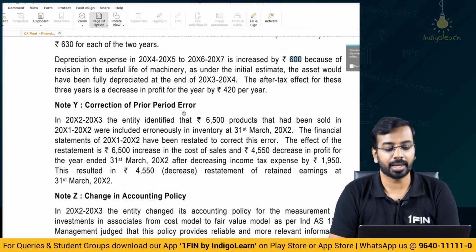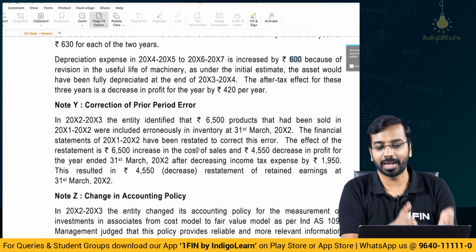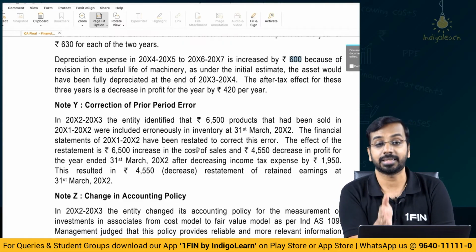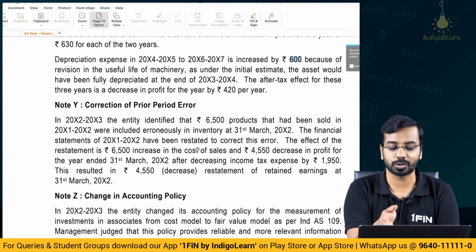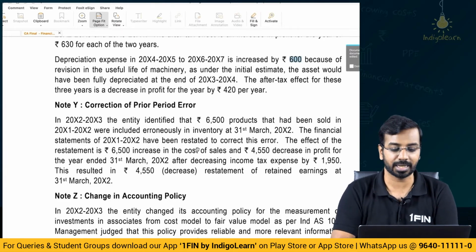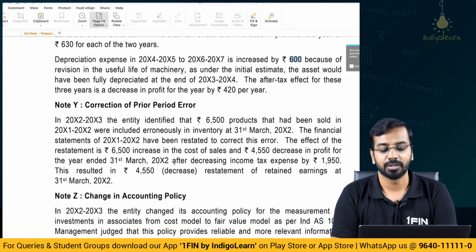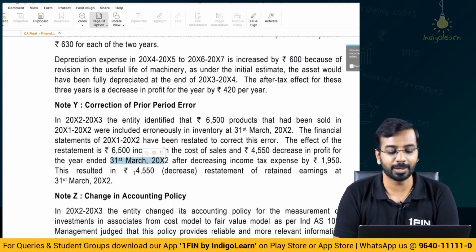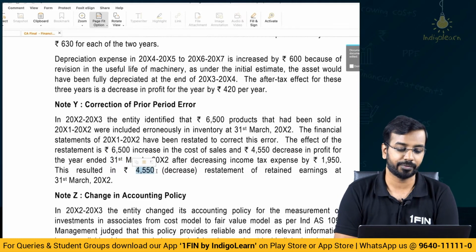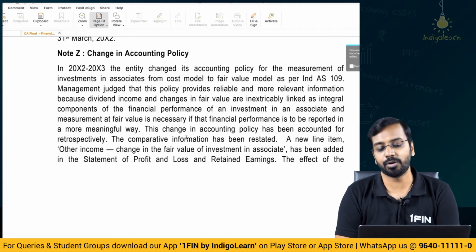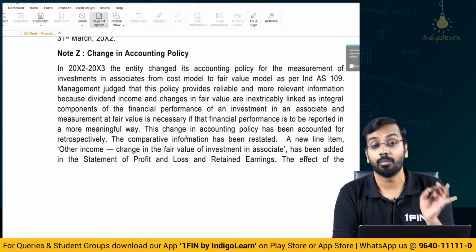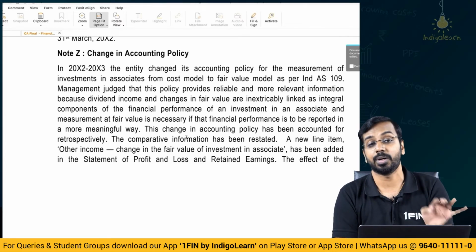Then on correction of prior period error, what has been sold, what has been included in inventory, because of that what was done as correction, and what is the impact on cost of sales and after tax profit. So basically it will reduce the profit in the year ended 31st March of year 2 on a net basis of 4550. Then change in accounting policy: they have changed the accounting policy to move from cost model to fair value model for investment in associate.